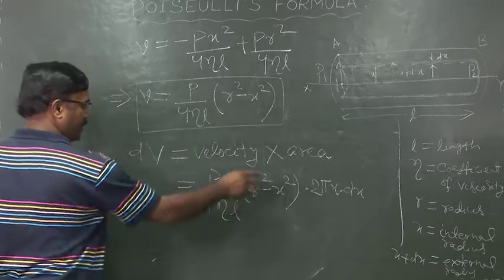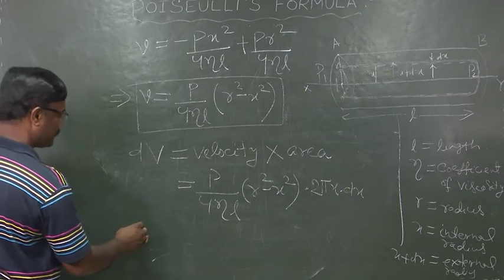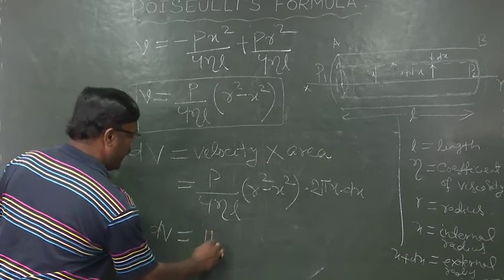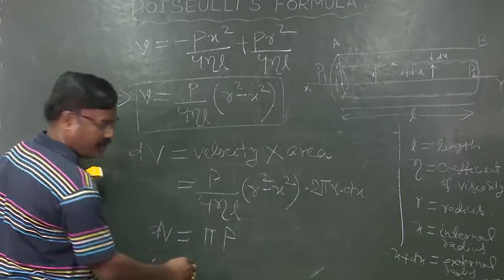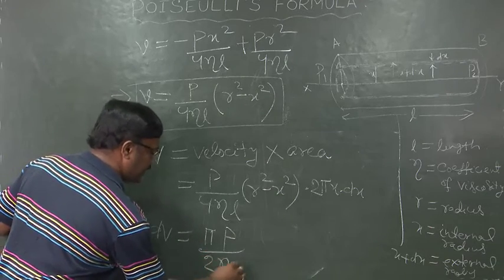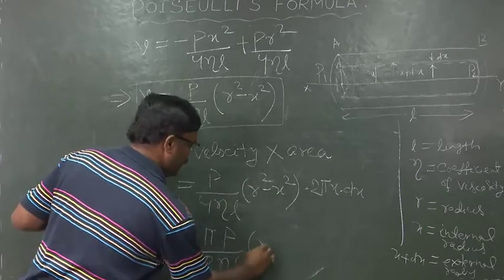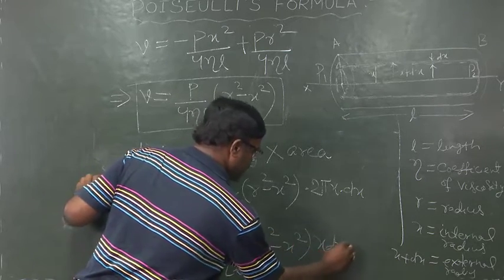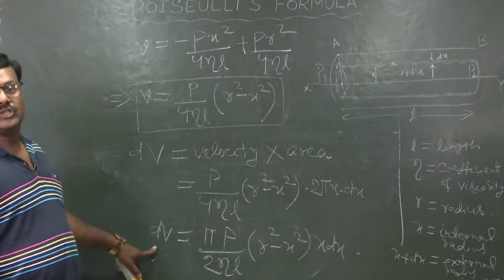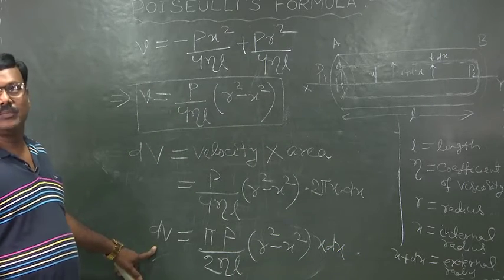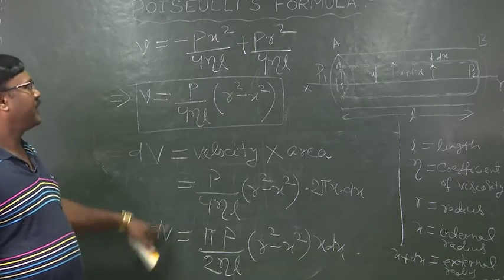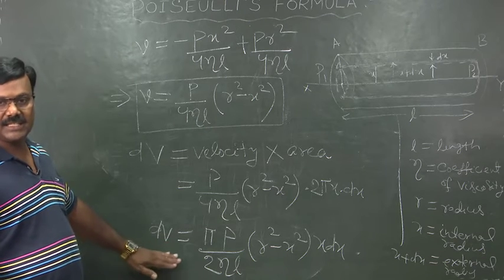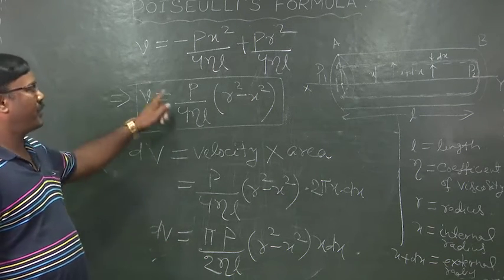Now, we can write this as dV is equal to pi p by 2 eta L into r square minus x square into x dx. So, the total volume of a liquid flowing per second across any cross section of the tube will be obtained by integrating this expression within the proper limits.